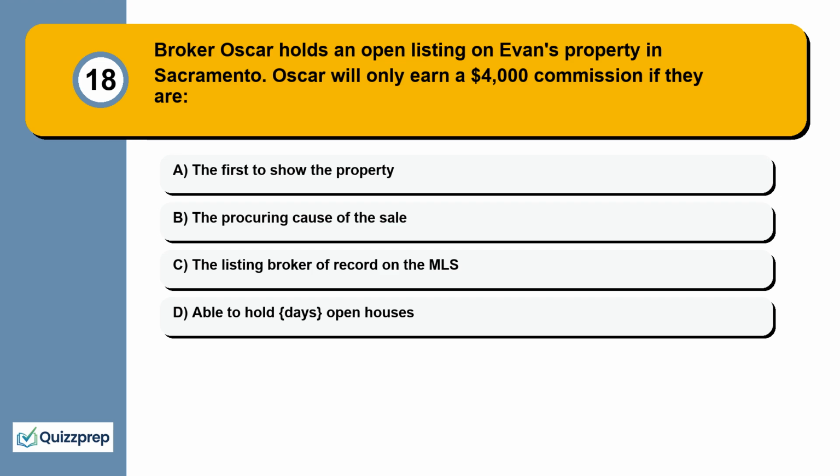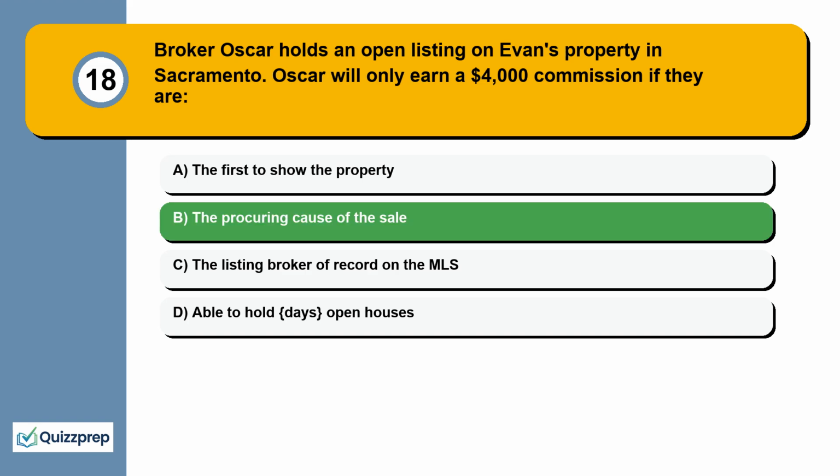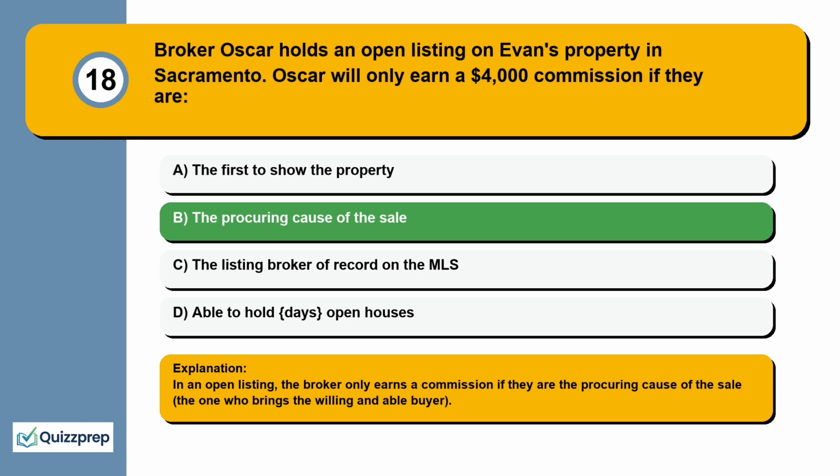Question 18. Broker Oscar holds an open listing on Evan's property in Sacramento. Oscar will only earn a $4,000 commission if they are the first to show the property, the procuring cause of the sale, the listing broker of record on the MLS, able to hold open houses. In an open listing, the broker only earns a commission if they are the procuring cause of the sale, the one who brings the willing and able buyer.